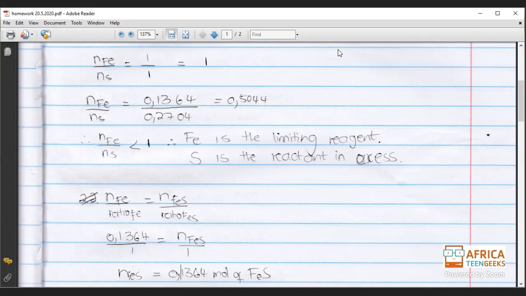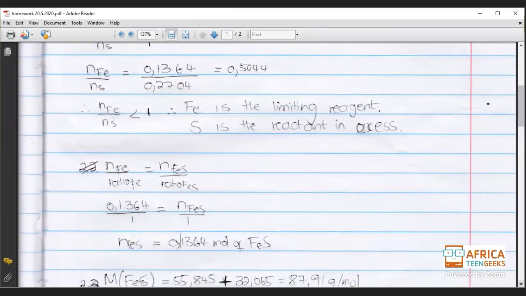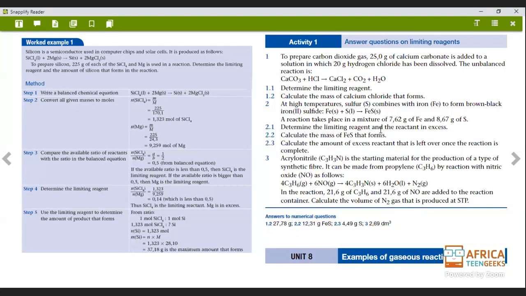And if you don't, please guys, don't hesitate, just let me know and I'll go back and explain what you guys do not understand. Okay, so this is our answer. So on number 2, let's quickly go to the second question and just find out what they say there. Okay, so we managed to find our limiting reagent and reactant in excess, and we found the mass of FeS that is formed. Okay, so the product, guys, remember, you always use the limiting reagent to find the mass of the product.